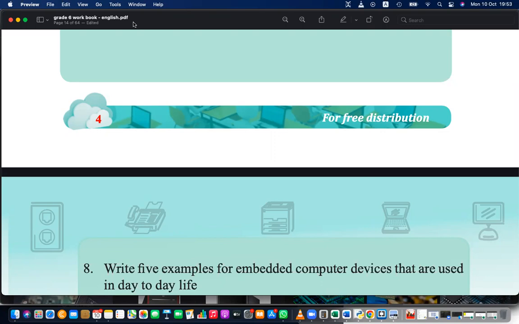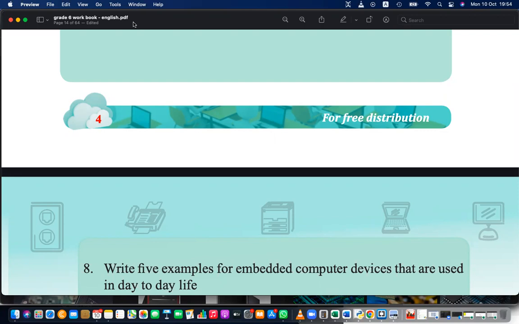Modern car, TV. Yes, modern TVs, modern vehicles. Modern TV can have a computing device, that is an embedded computer. Then you can even access the internet from a modern TV, because it has internet facility. It is a smart TV.